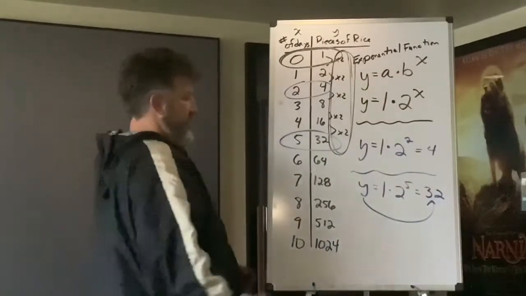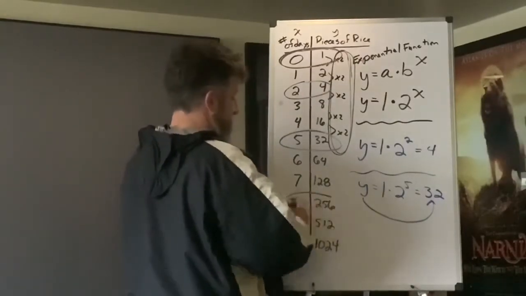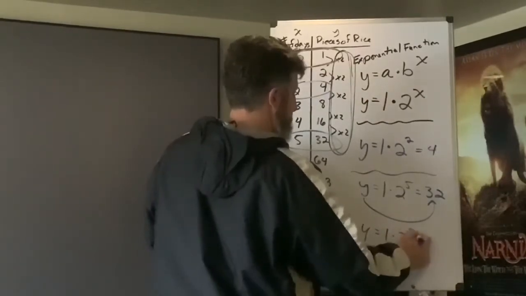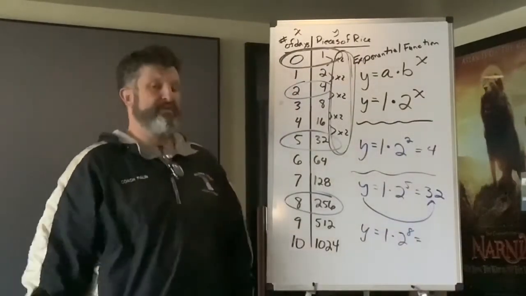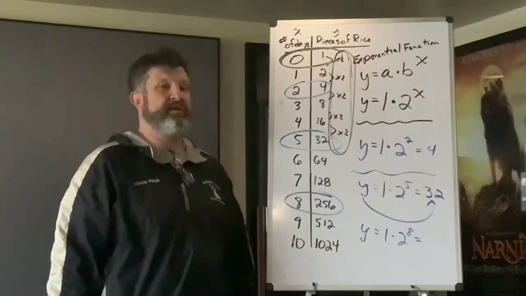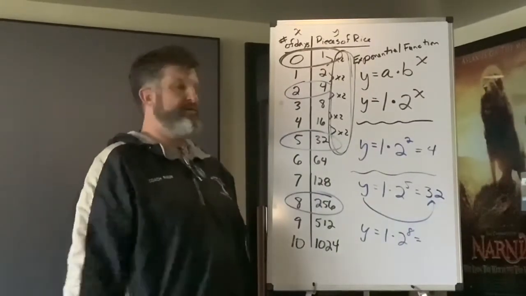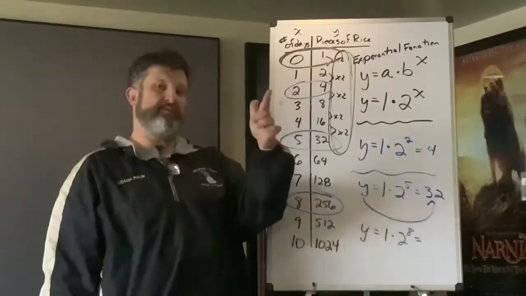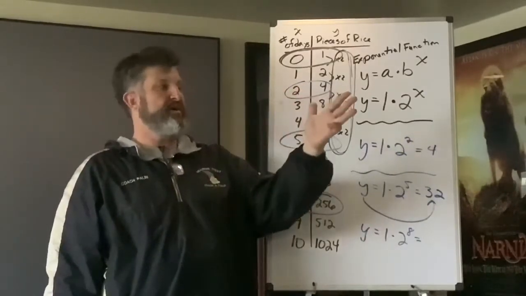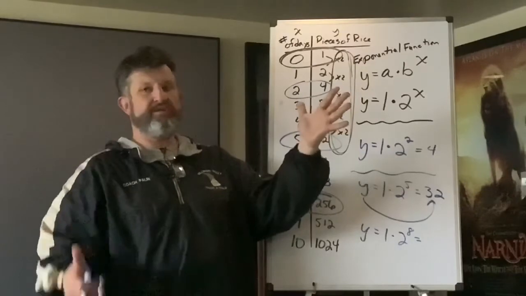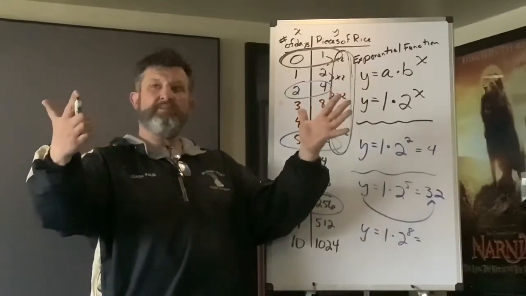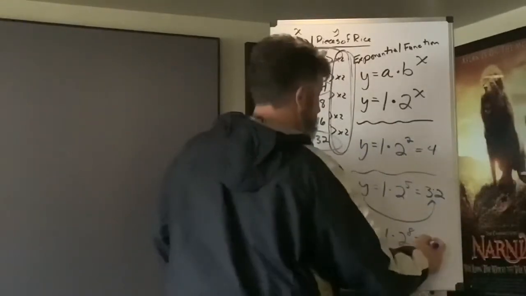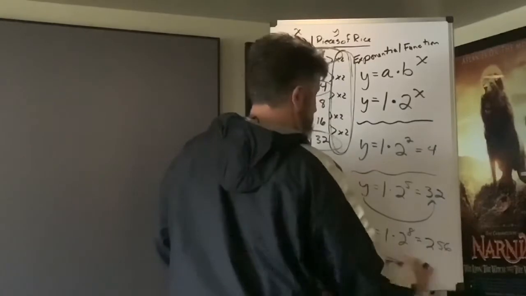Okay, just one more. I know you guys got it. I'm sure of that. Okay, well, let's just go here. Y equals 1 times 2 to the 8th. So this is probably where you need to make sure you have a calculator for this assignment. You can use your calculator on your phone. You might just have to turn it sideways. You need to have exponents, right? And so 2 times 2 is 4, times 2 is 8, times 2 is 16, times 2 is 32, times 2 is 64, times 2 is 128, times 2 is 256. Sure enough, 2 to the 8th is 256. Bam, times 1, right? Y equals 256.